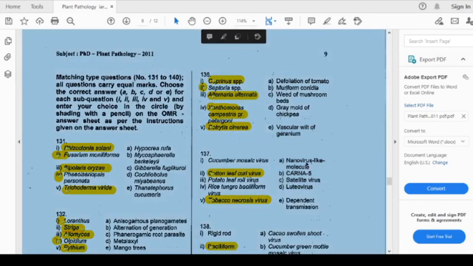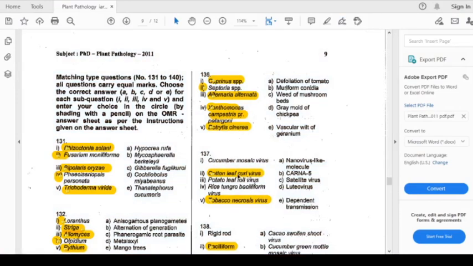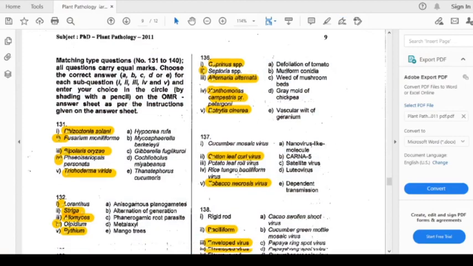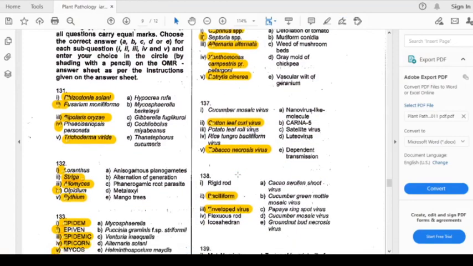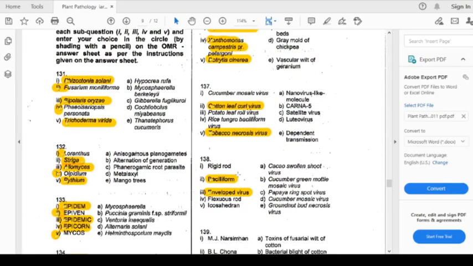Cucumber mosaic virus, cotton leaf curl virus, potato leaf roll virus, rice tungro bacilliform virus, and tobacco necrosis virus. The cucumber mosaic virus has RNA 5.